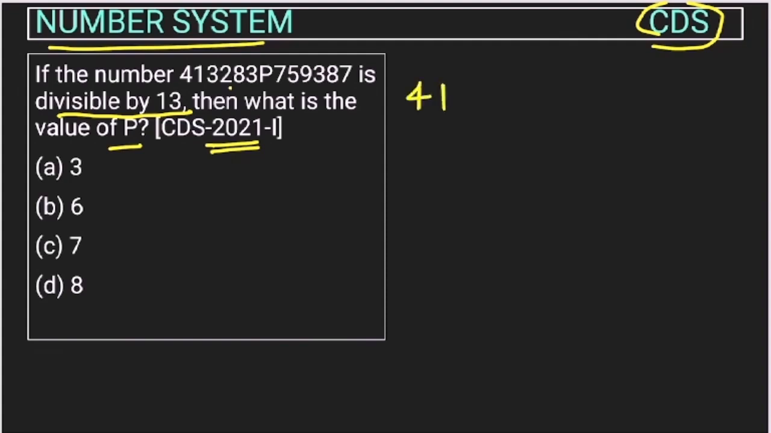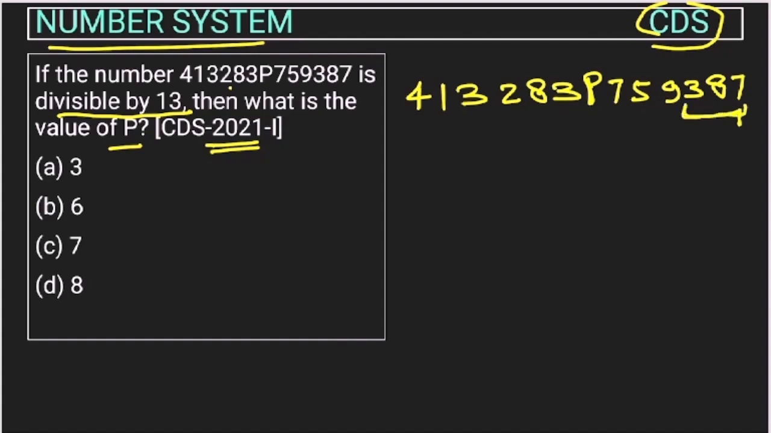So first of all, I am writing this number 4132883 P759387. Right. So how we will do this? So what we will do? We will make pairs of 3 and we will start from the rightmost. So we will start from here. We will make pairs of 3, right? So this 387, then 957, and then this P 38, and then 321, and 4 will be single, right? Otherwise you can add 0 also here, right?